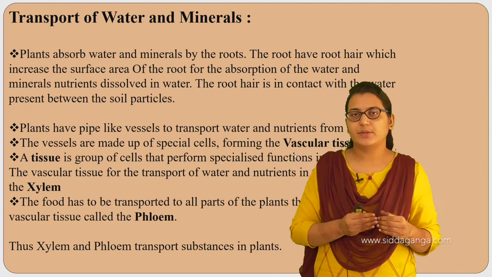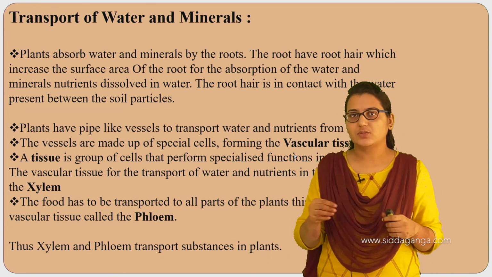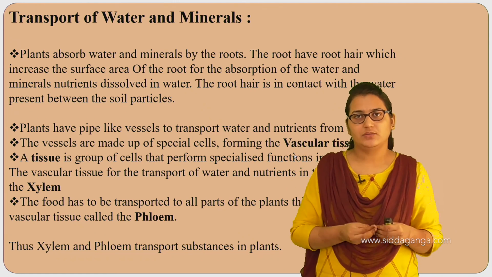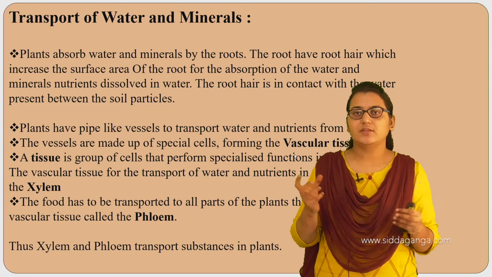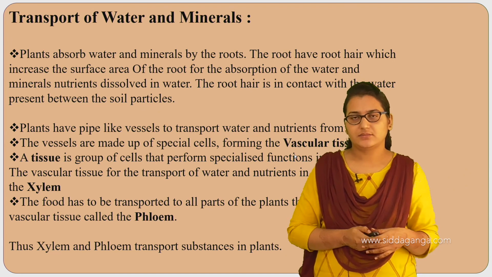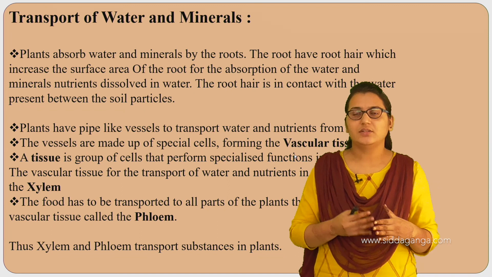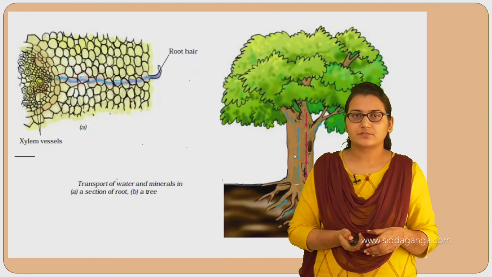The xylem carries water from the roots to the different parts of the plant, and the phloem carries the food. The food is prepared in the leaves, so the phloem carries the food from the leaves to the different parts of the plant. Xylem and phloem are the conducting or vascular tissues which transport substances.